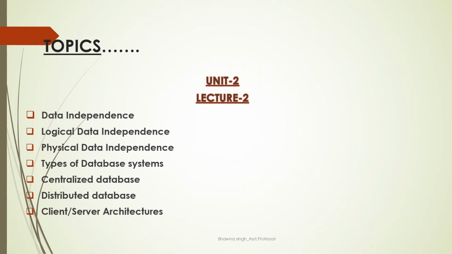Students, in today's session, we will discuss these topics of Unit 2. The first one is data independence with its types, like logical data independence and physical data independence. Then we will discuss types of database systems, like centralized and distributed database. And next we'll discuss the client server architectures with its types.